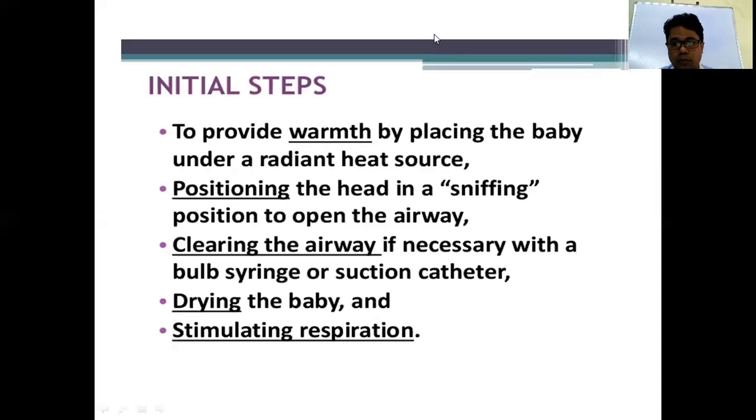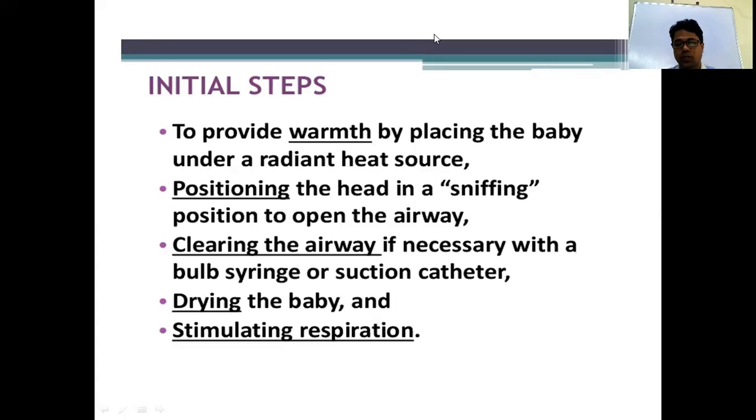The catheter size should be 12 to 14 French, and the pressure should be 80 millimeters of mercury. It should not be more than 80. When you suction, don't touch the posterior pharynx. If you touch the posterior pharynx, it stimulates vagus nerve inhibition and causes severe bradycardia. So it is better to use bulb suction. Before you suction, turn the baby's head to one side and then suction.